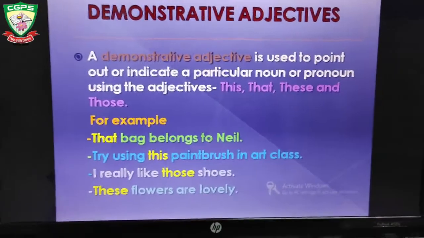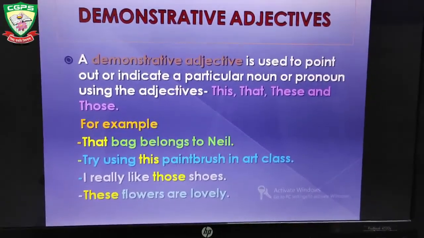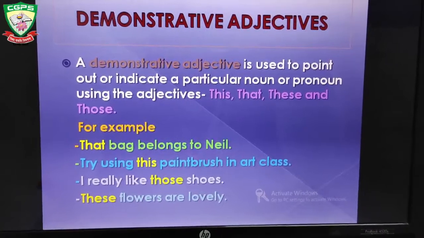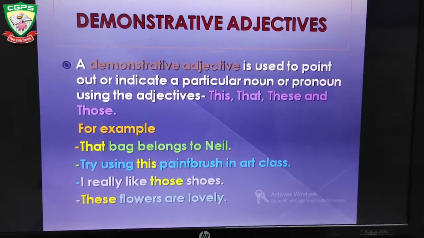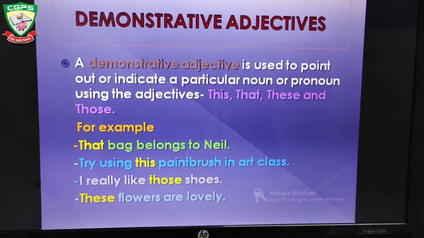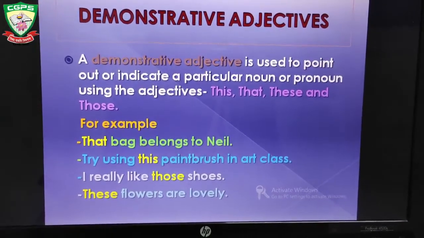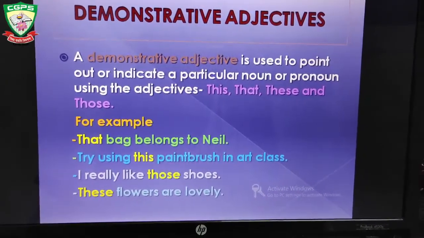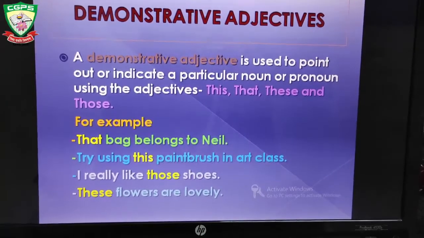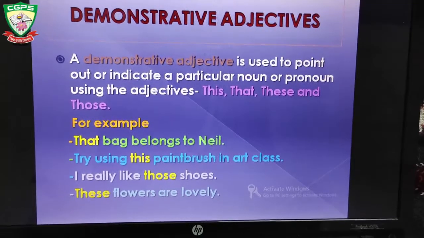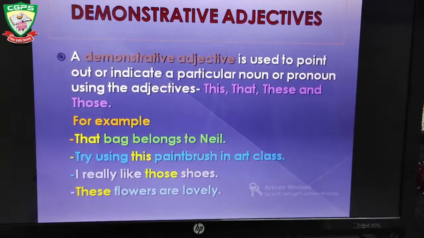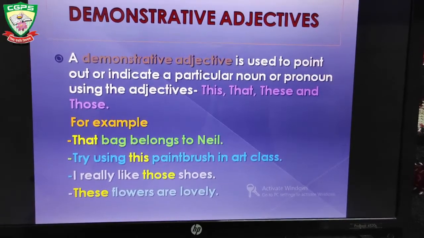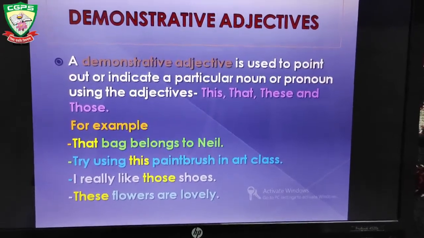Demonstrative adjectives. A demonstrative adjective is used to point out or indicate a particular noun or pronoun using adjectives. There are 4 demonstrative adjectives: this, that, these, and those. Example, that bag belongs to Nile. Try using this paintbrush in art class. I really like those shoes. These flowers are lovely. You can see in all these sentences we have used the adjectives that, this, those, and these. So these all are demonstrative adjectives.